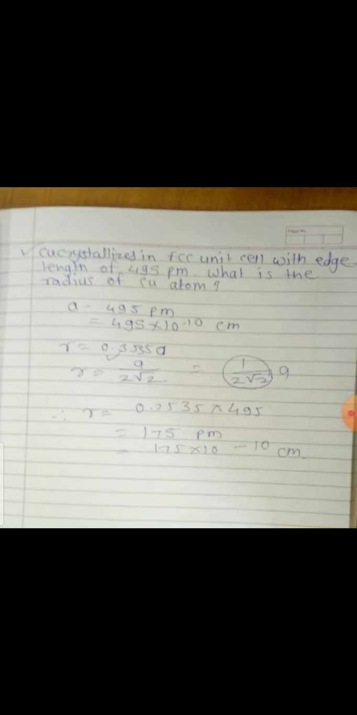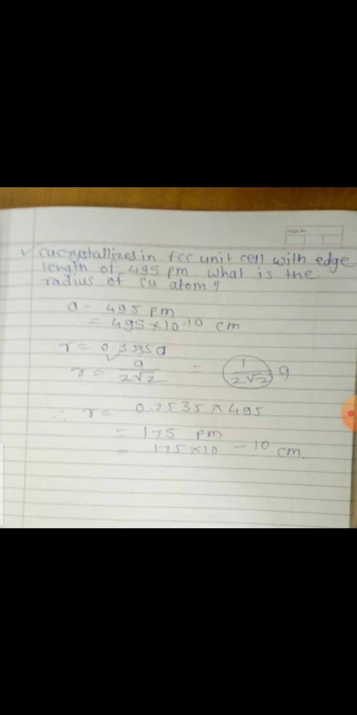When the value of Z is equal to 4, it means that it is a face centered cubic structure. Z is equal to 4, hence it is a face centered cubic structure, that is FCC. Hence the nature of the unit cell is a face centered cubic structure.